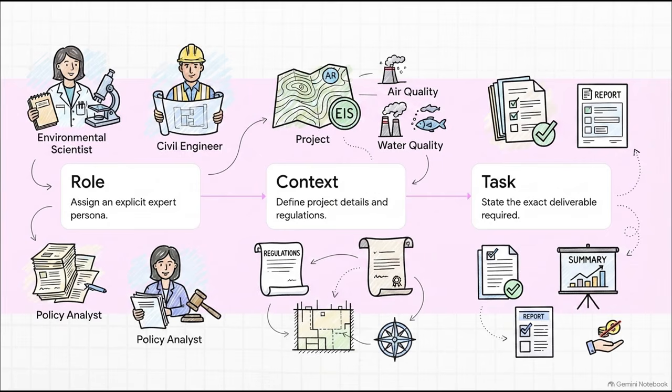Step 1. Assign an expert persona. Tell the AI exactly who it is supposed to be. Step 2. Define the context. Give it the specific project details and the exact regulatory framework it needs to operate within. And Step 3. State the exact deliverable, the required output format, and any constraints.